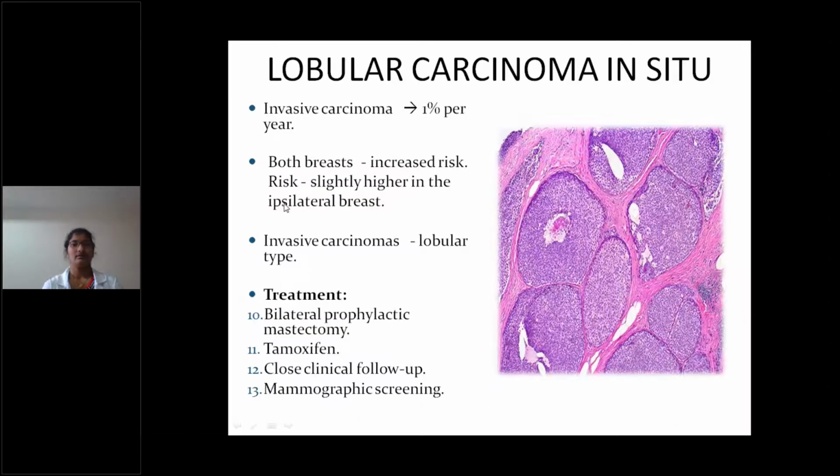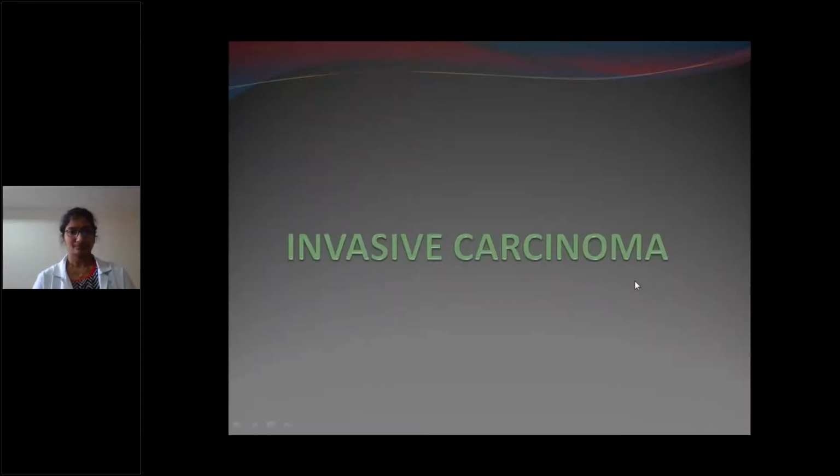Okay. This lobular carcinoma in situ may change into invasive carcinoma. The incidence is 1% per year, and the risk is increased in both breasts, slightly higher in the ipsilateral breast. Invasive carcinomas are of lobular type. Treatment is bilateral prophylactic mastectomy, tamoxifen, and close clinical follow-up with mammographic screening.